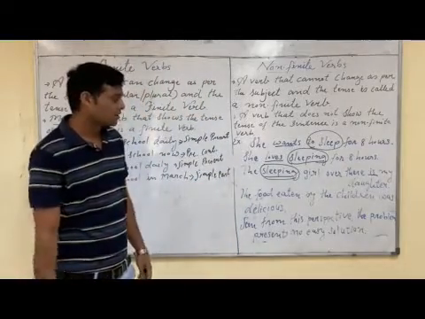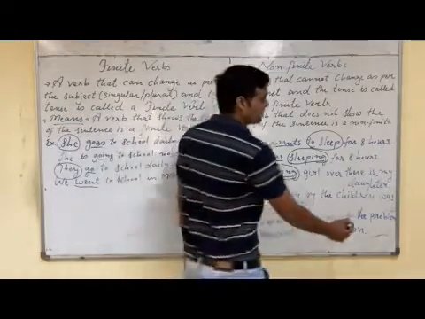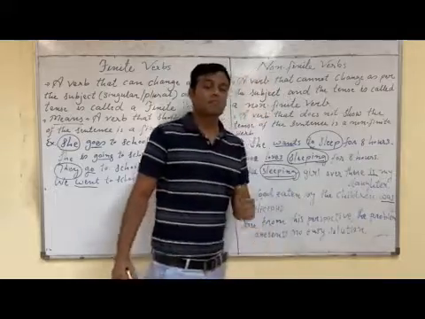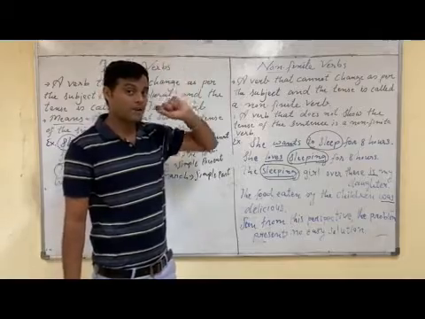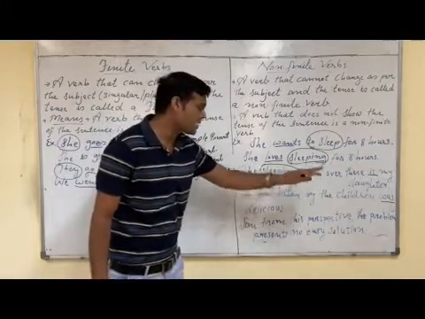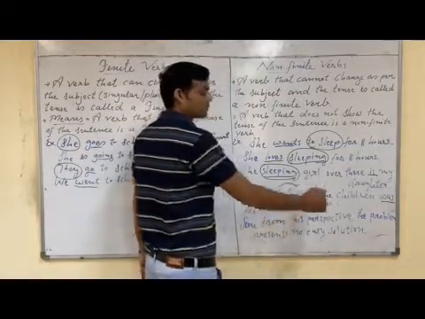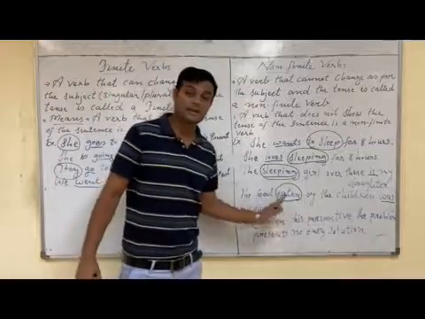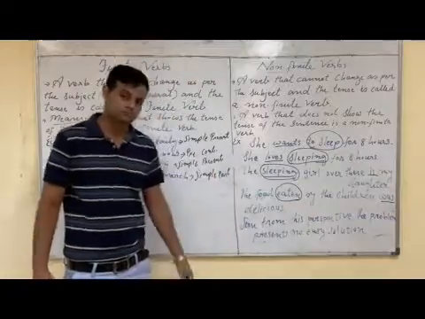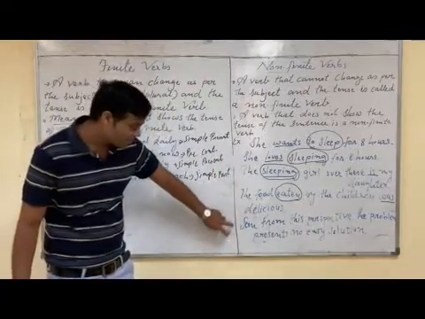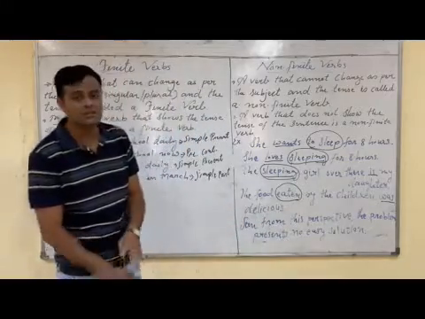Next example: the food eaten by the children was delicious. In this sentence, was shows simple past tense. So was is a finite verb. When we look at the sentence, the food eaten by the children was delicious, eaten is also a verb, but it does not show the tense of the sentence, so it is a non-finite verb.